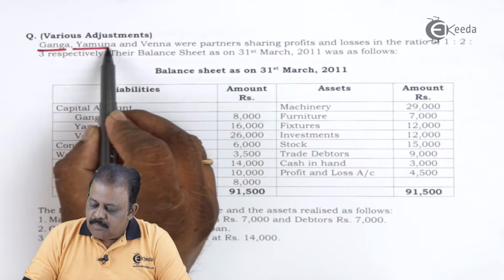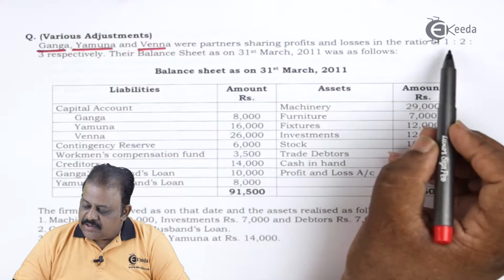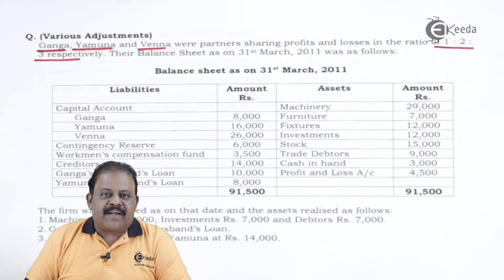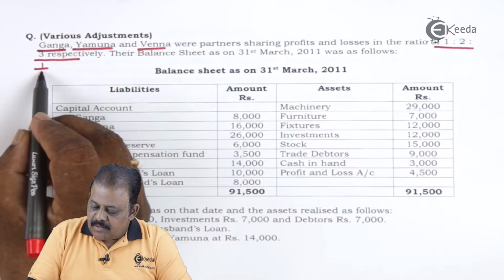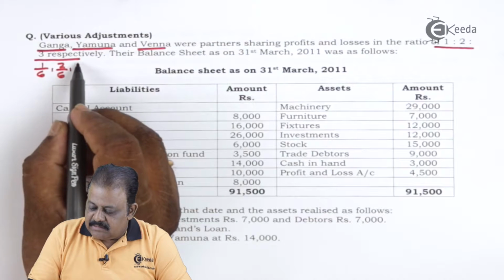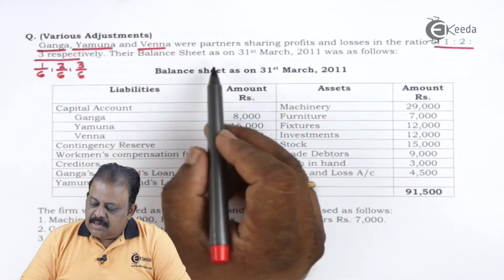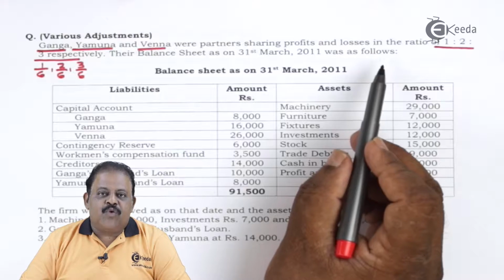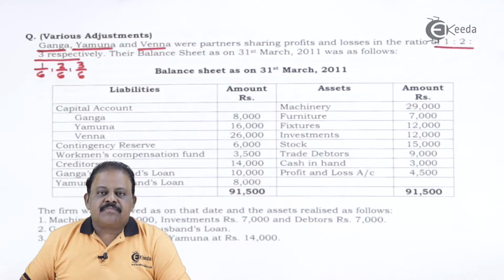Ganga, Yamuna, Venna were partners sharing profits and losses in the ratio of 1:2:3 respectively. That is 1/6, 2/6, 3/6. Their balance sheet as on 31st March 2011 was as follows.